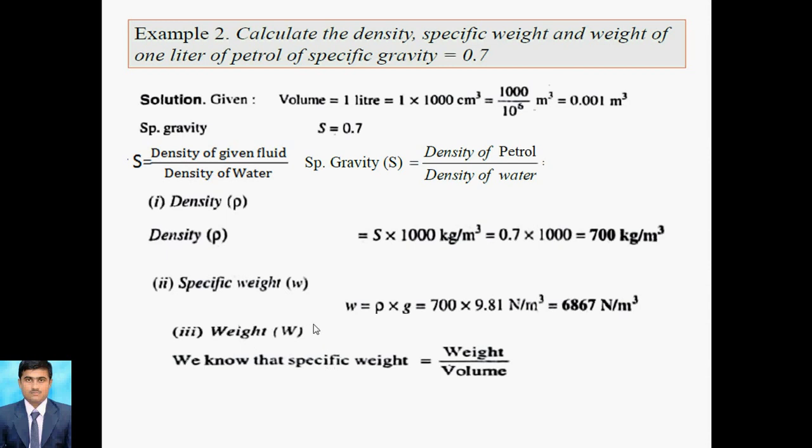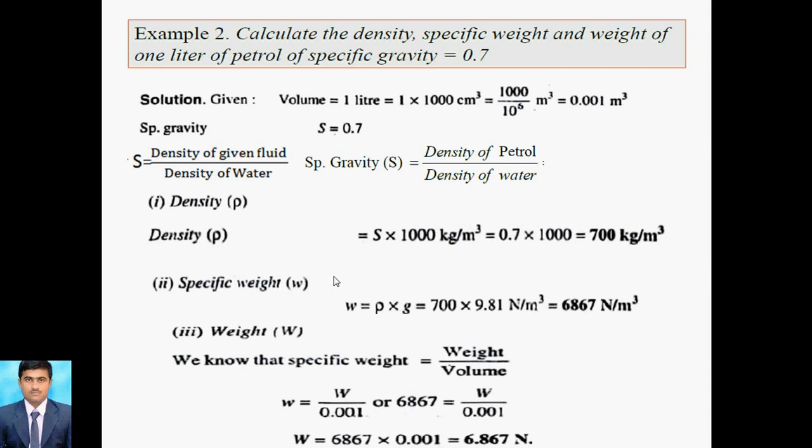Next we require the weight. Again we go for the other formula: specific weight is equal to weight upon volume. As you know, we already calculated the specific weight, that is 6867, so we put it over here. The weight is unknown because it is asked, divided by the volume, which is 0.001. Since 1 liter is there, we divide by 1000 to convert to meter cube. So the value is W equal to 6.867 Newton.